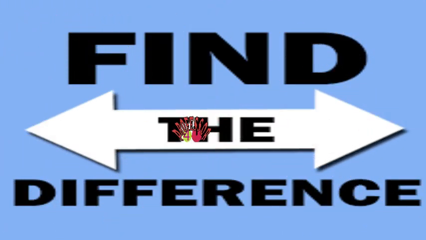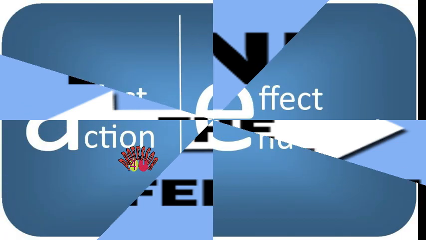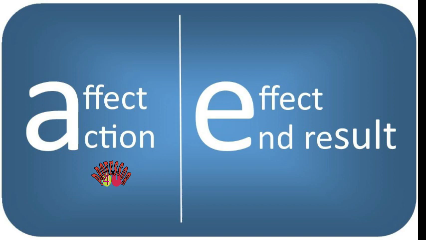Here is another very simple rule for understanding the meaning of both similar words. Affect with A is action and effect with E is the end result of action.